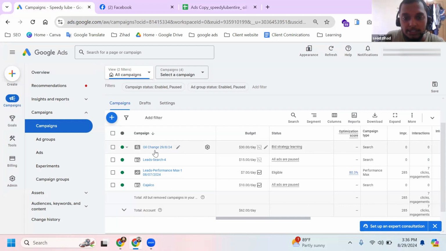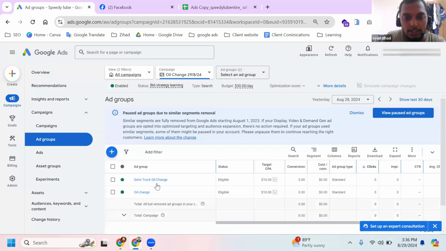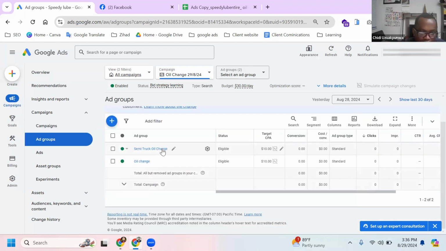I write down here the date, 29/8/2024. I mean, the starting date I write down, because when you see the number, you can think this is Mehdi account. Okay, so if I open this one, you can see here, it's loading, hold on. Here are two ad groups. One is semi-truck oil change, one is oil change.